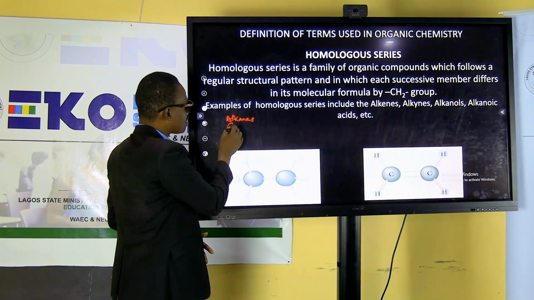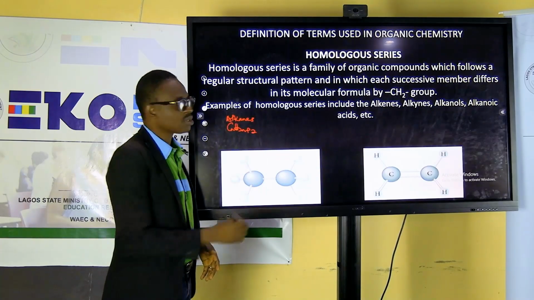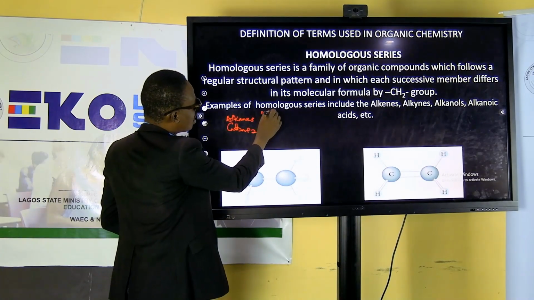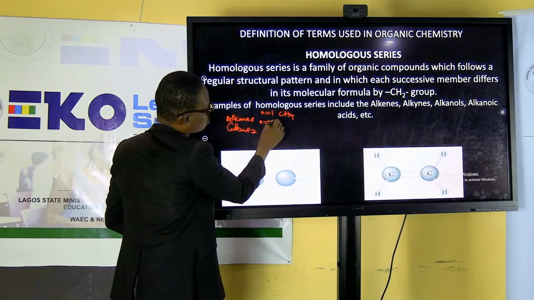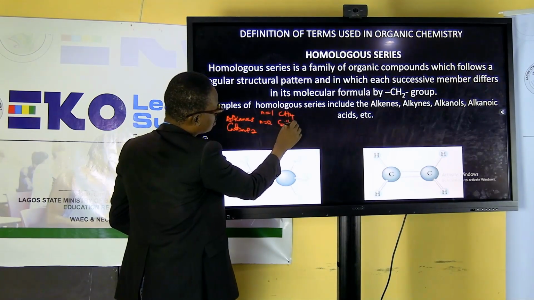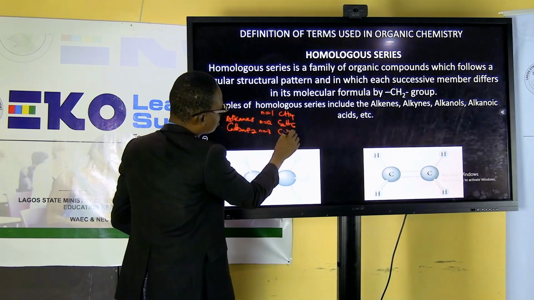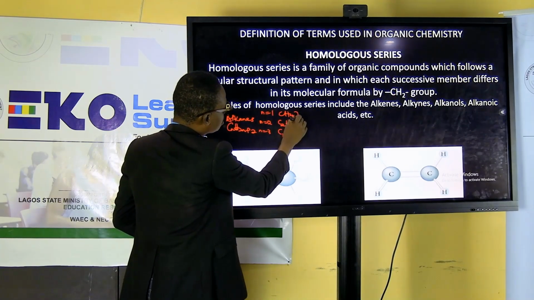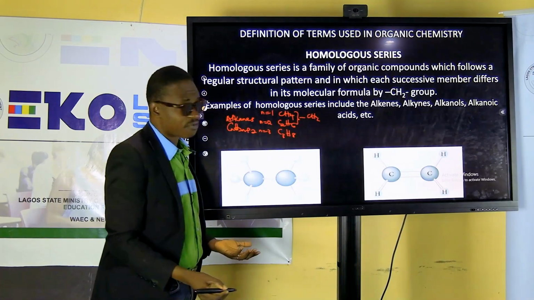The general molecular formula is CnH2n+2. So when n is 1, you have CH4. When n is 2, you have C2H6. When n is 3, you have C3H8. Between these successive members, you discover that you have CH2. True or false? Yes.